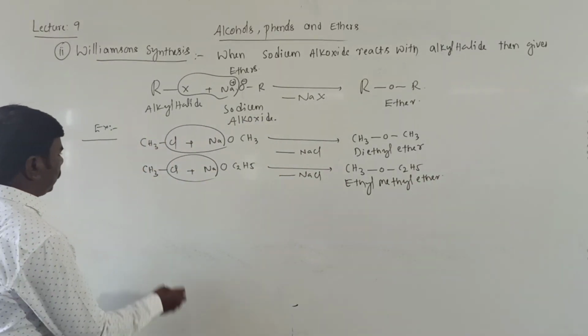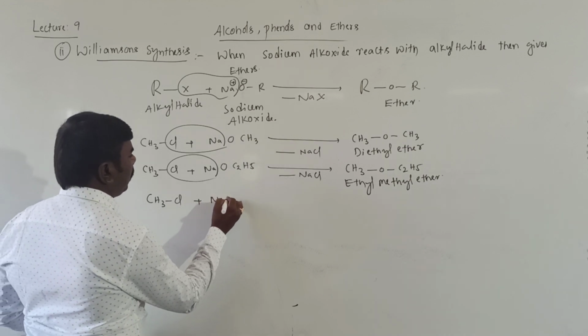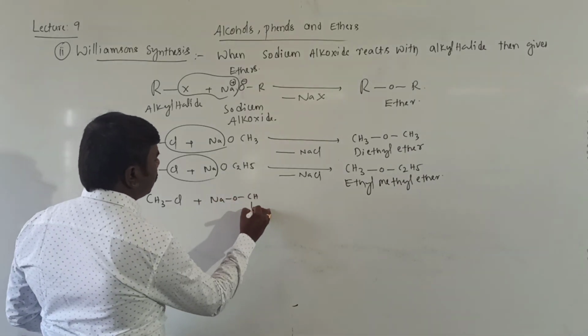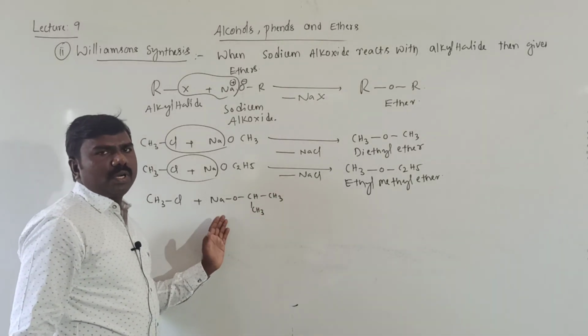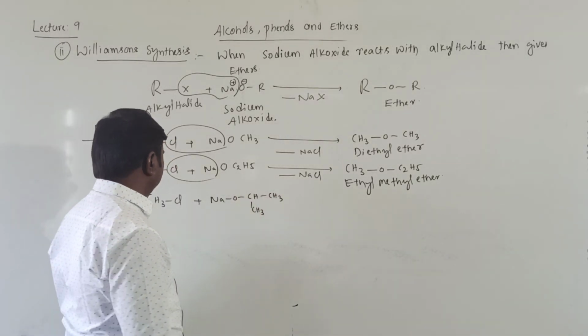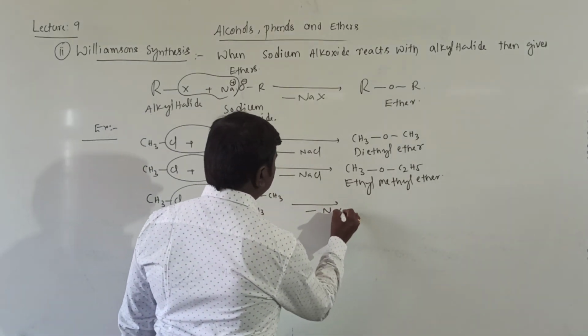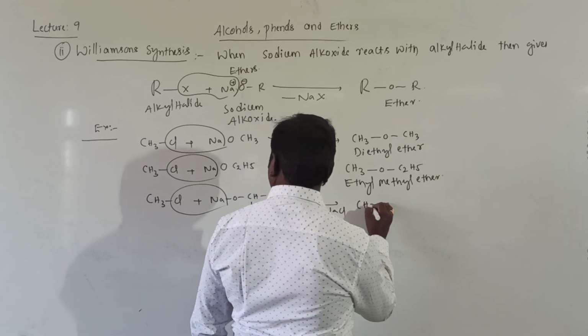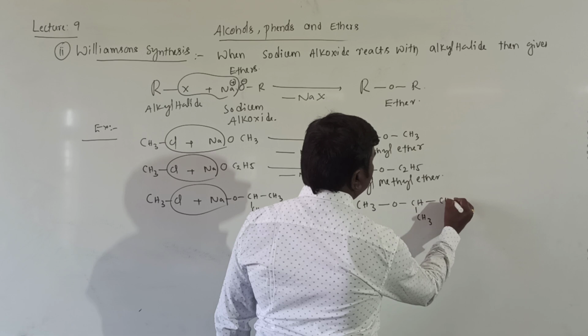Not only like that, CH3Cl plus NaOCH(CH3)2, sodium isopropoxide, then NaCl is removed, then gives rise to CH3OCH(CH3)2.